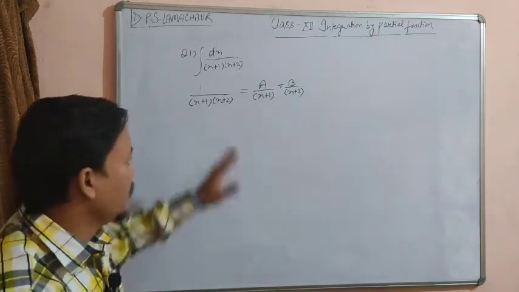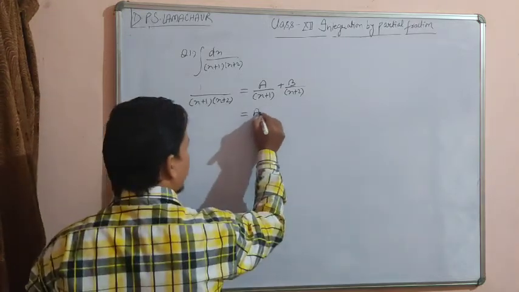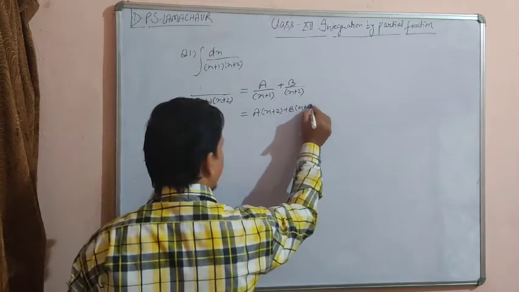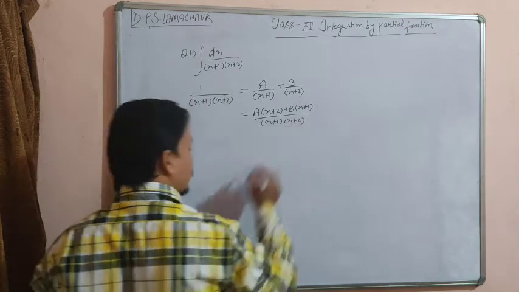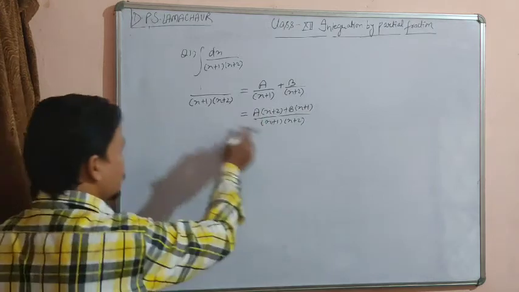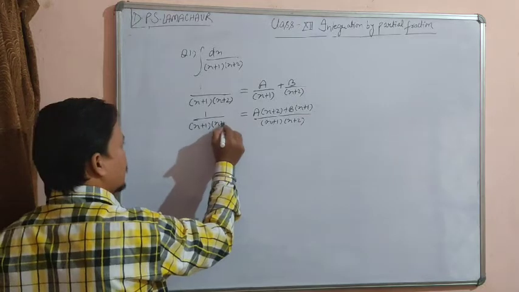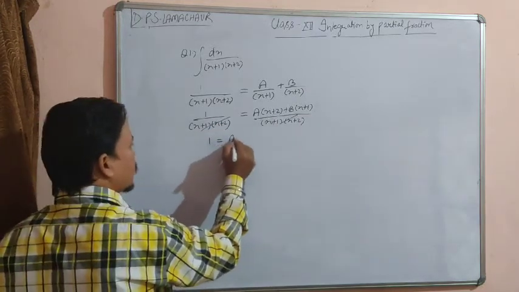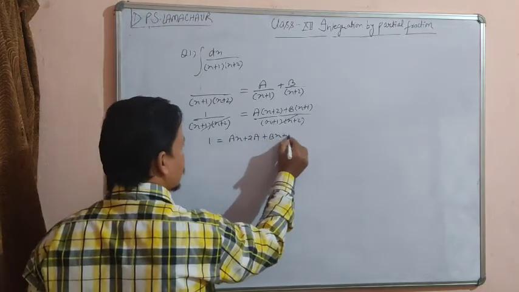Now what we have to do, we have to take the LCM on the right hand side. So we get a times (x plus 2) plus b times (x plus 1) divided by (x plus 1)(x plus 2). After taking the LCM on the right hand side we get this, and it is equal to 1 upon (x plus 1) multiplied by (x plus 2). Now this term gets cancelled out, so we get 1 equal to ax plus 2a plus bx plus b.